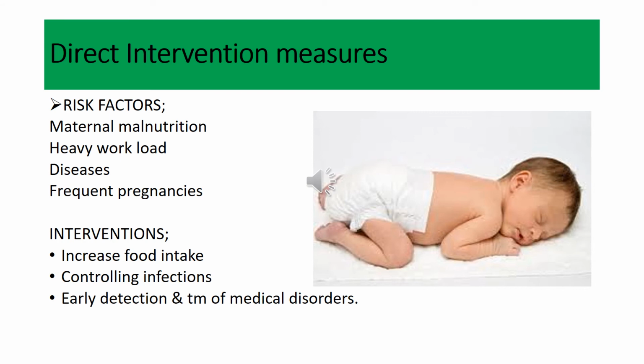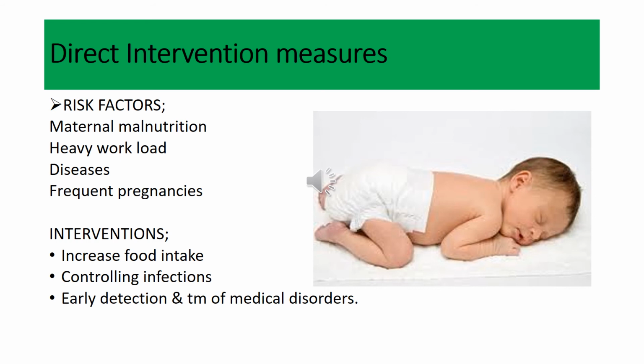And then the females also suffer from certain diseases like hypertension and diabetes, or any other infection like urinary tract infection, or they can be suffering from malaria or cytomegalovirus. So these are the diseases or infections which act as a risk factor in the development of low birth weight babies, and especially when there is less spacing of pregnancies and there are frequent pregnancies in the females.